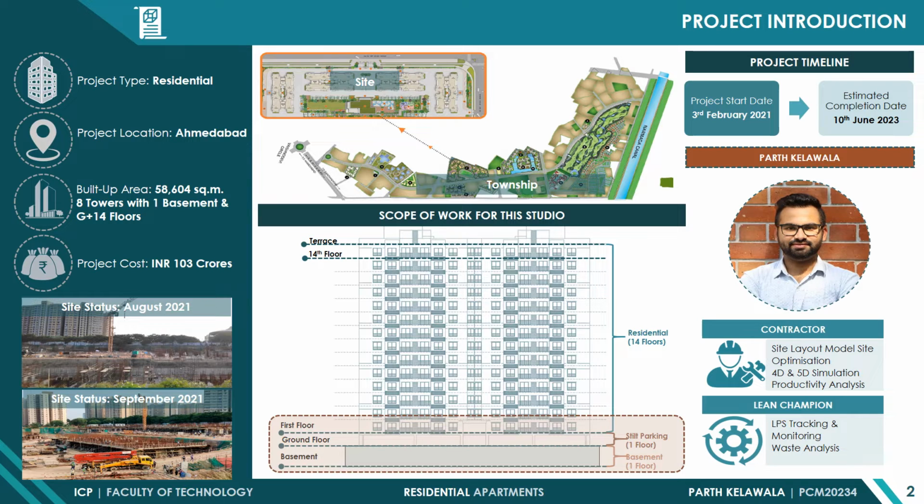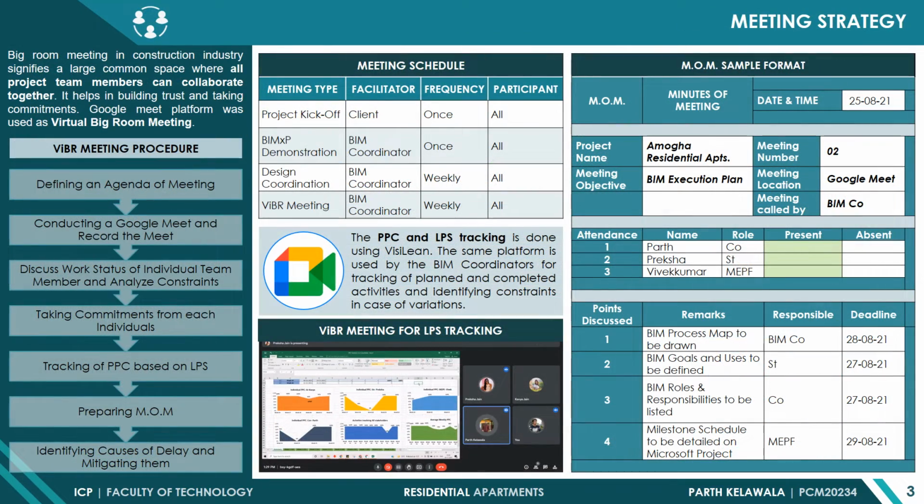The scope of work for this studio is the basement, ground floor and the first floor. In this studio exercise, each group member played different roles. I played the role of the contractor and the lean champion. Now coming to the meeting strategy.